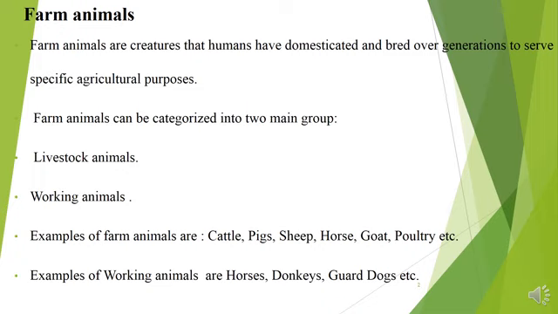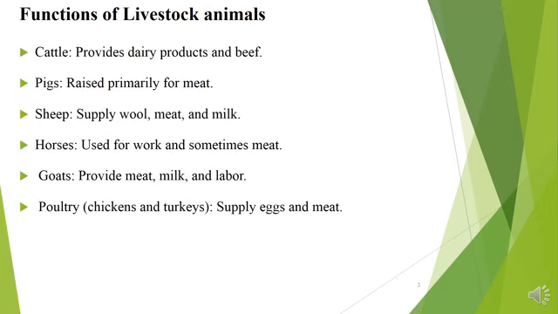There are two main groups of farm animals. We have the livestock animals and the working animals. Examples of livestock animals are cattle, pigs, sheep, horses, goats, and poultry, while examples of working animals are horses, donkeys, and guard dogs.